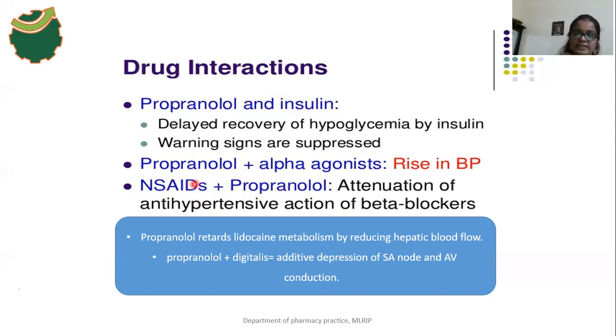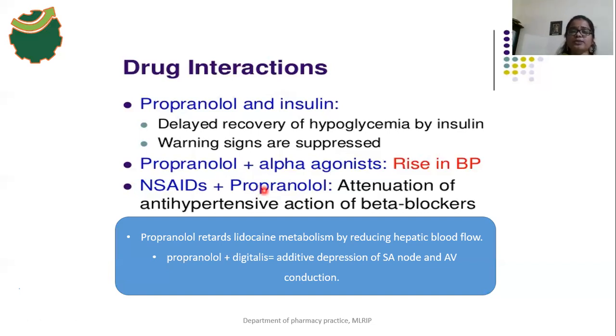Okay, so when NSAIDs are used along with propranolol, what will happen? The beta blocking activity, the antihypertensive action of the beta blockers, is suppressed. Attenuation means a decrease in the force of the antihypertensive action of the beta blockers, because the non-steroidal drugs promote blood pressure. Propranolol is a beta blocking agent, and this drug is used for the treatment of hypertension. So NSAIDs cause hypertension, and propranolol is used for the treatment of hypertension, meaning it is an antihypertensive drug.